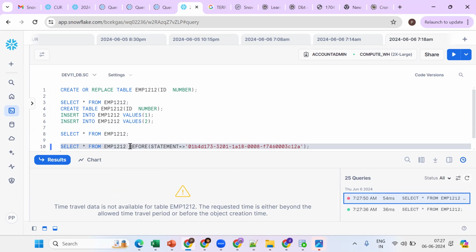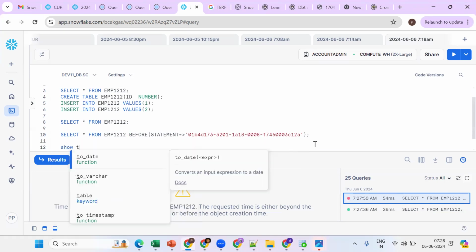Remember, this is a different table. This is a different table, so time travel data is not available. Right now this is a new table and this is an old table. Time travel works for a table. Now how to get it back is a simple thing.